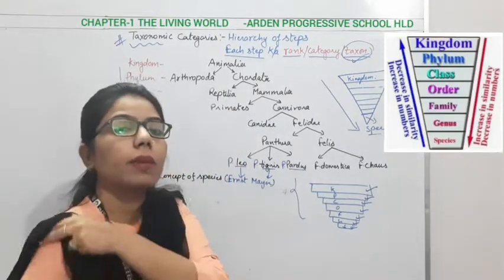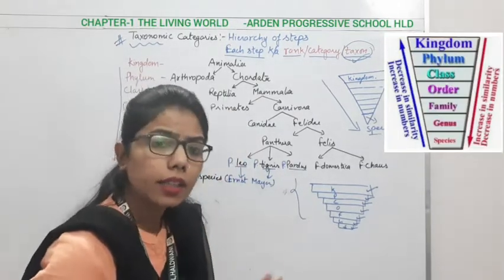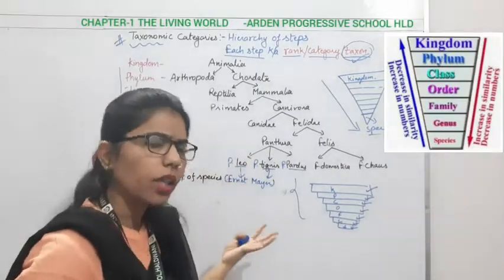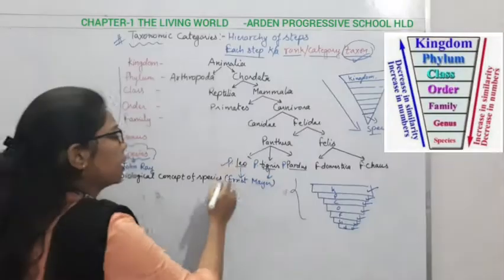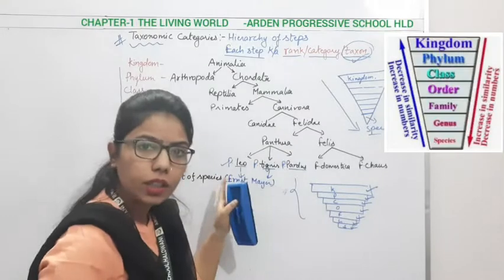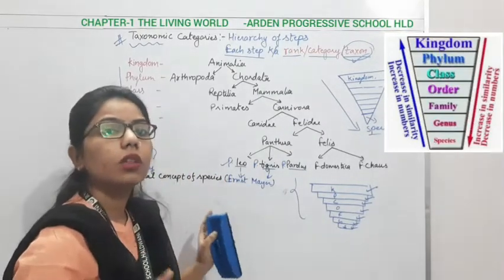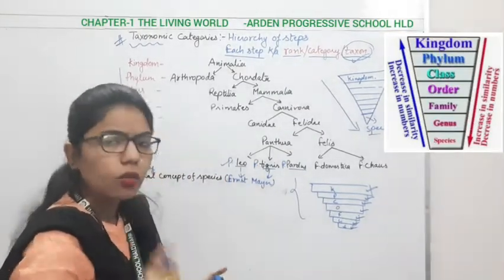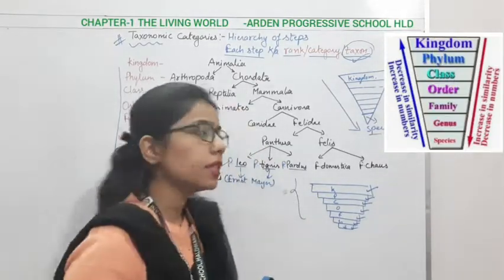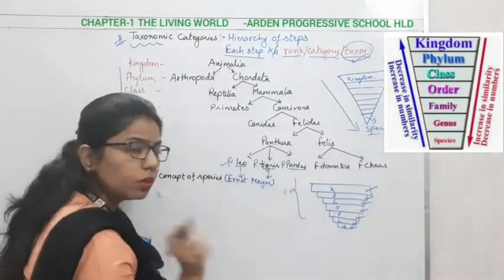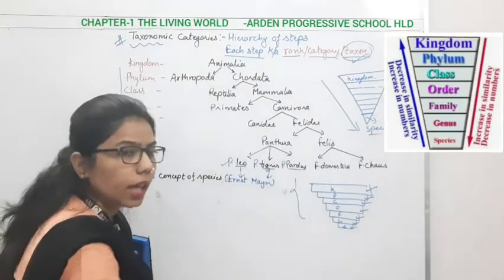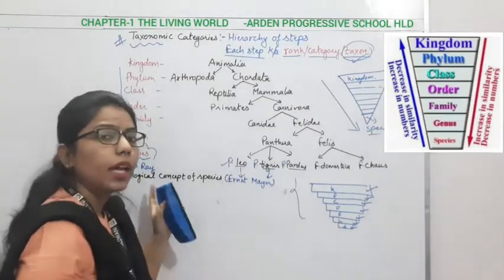Intermating takes place between closely related species. The closely related species for the leo is leo only. So interbreeding is possible, but there is one thing: whenever interbreeding takes place, it will give rise to fertile offspring. What is my answer? Whenever we talk about species, there will be intermating, and the F1 individual which we get from this intermating should be fertile. Then only it is applicable.